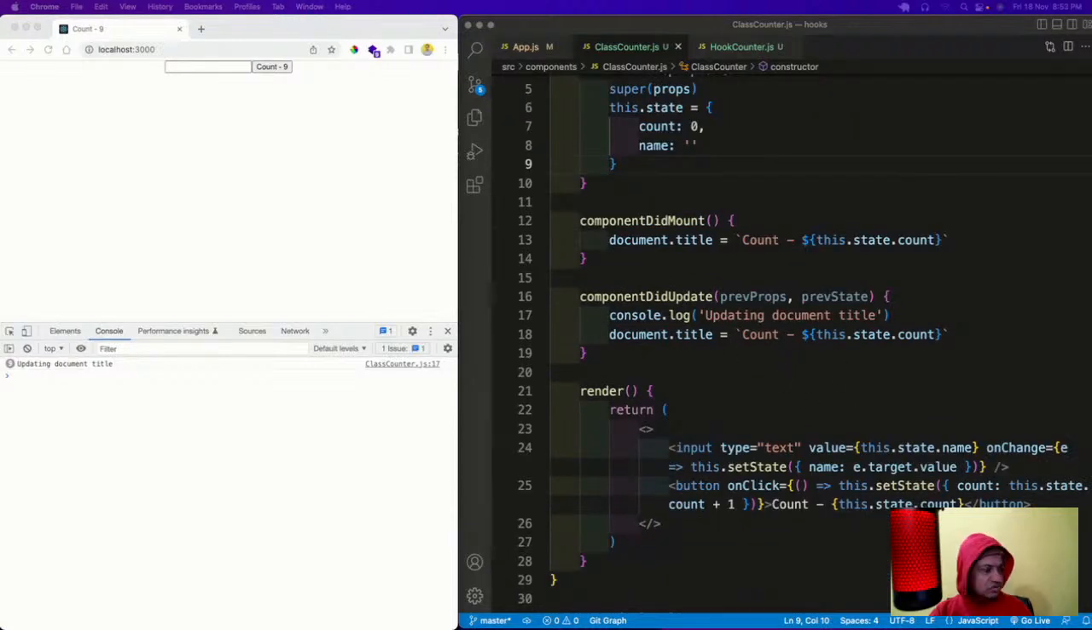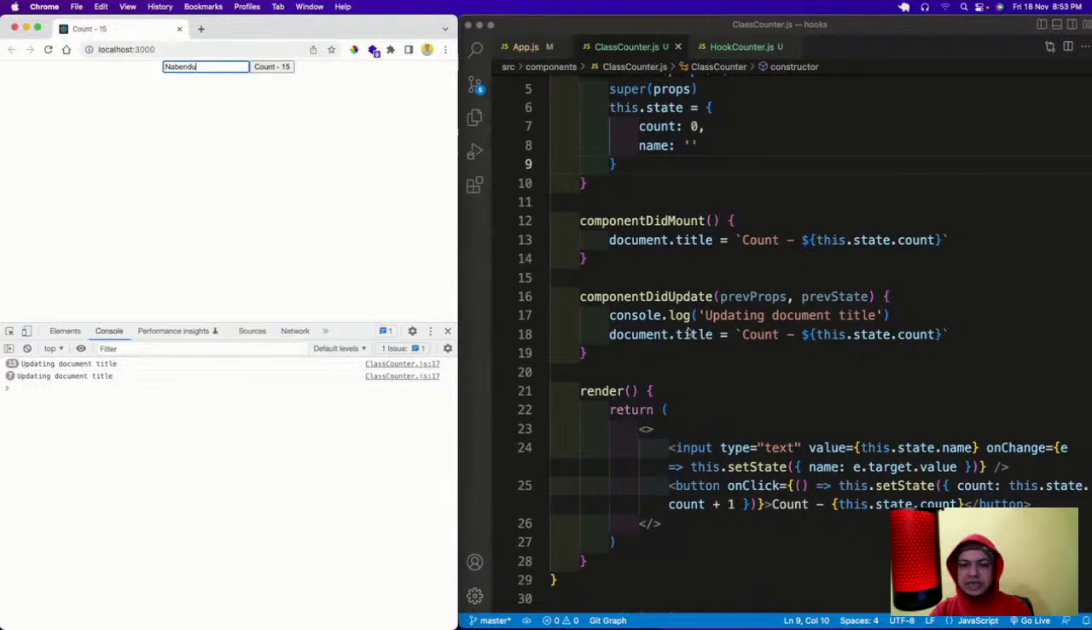And so I have written this thing. Okay, so see, now this count is getting updated. But if I write something here, like maybe write, then the updating document title is also updated, which is actually not a good thing. Why is it not a good thing? Because my componentDidUpdate was only for the count, it is not for my name.